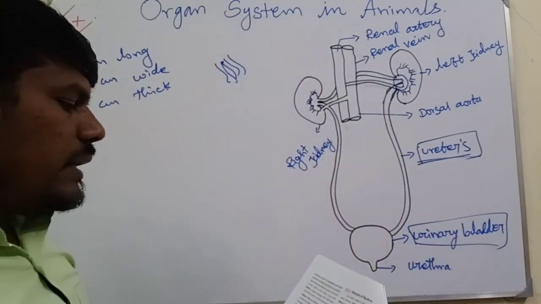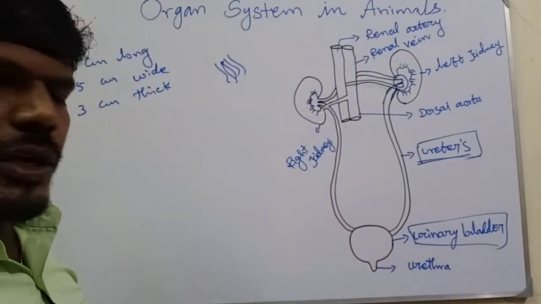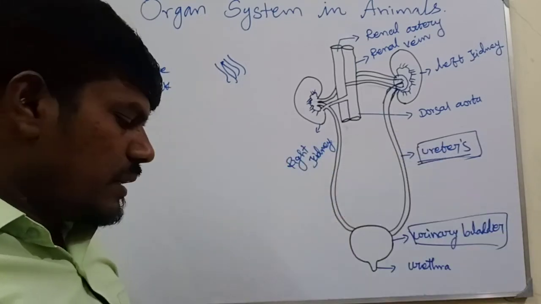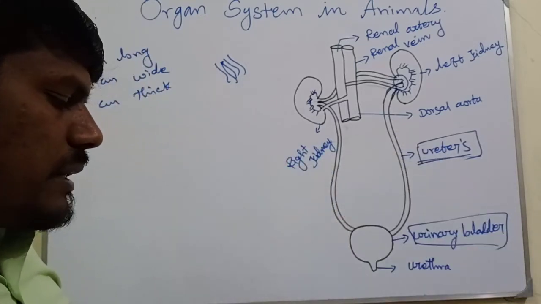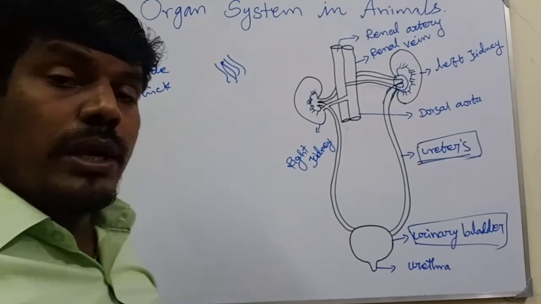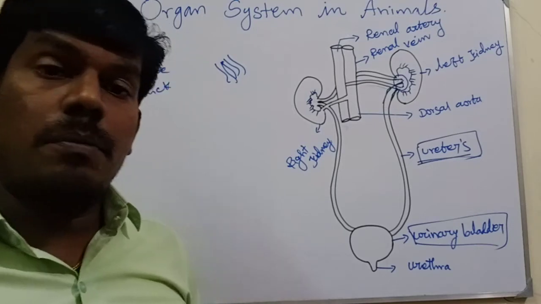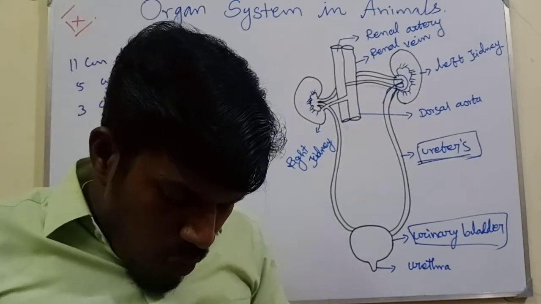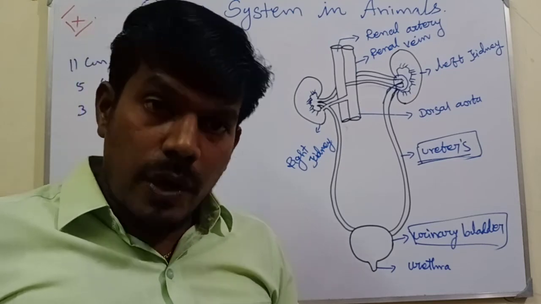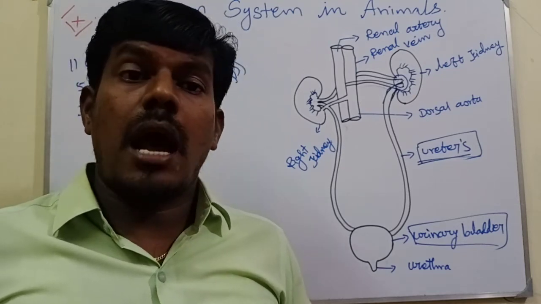The urinary bladder is a sac-like structure. A sac means a bag-like structure, which lies in the pelvic cavity of the abdomen and stores urine temporarily. The pelvic cavity is the lower part of your abdomen.